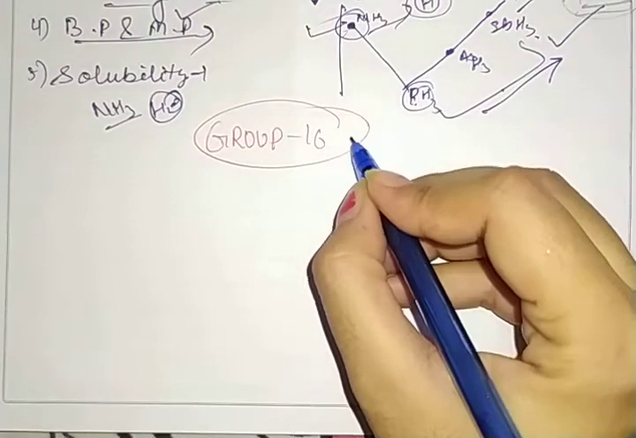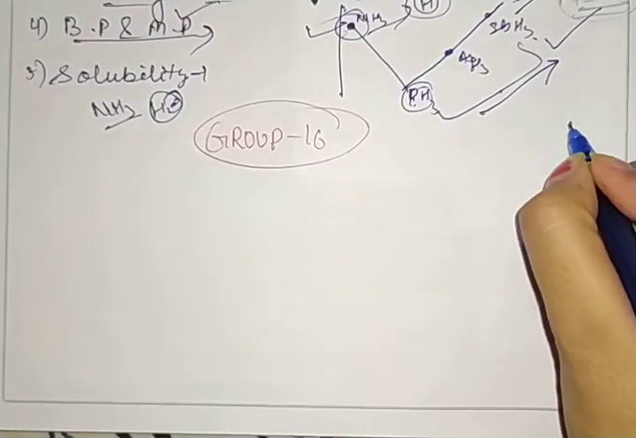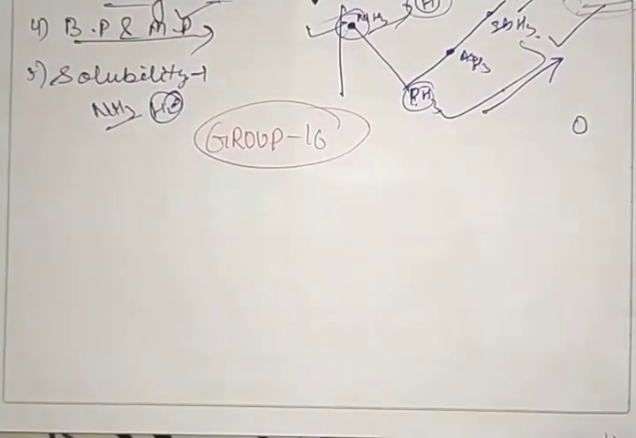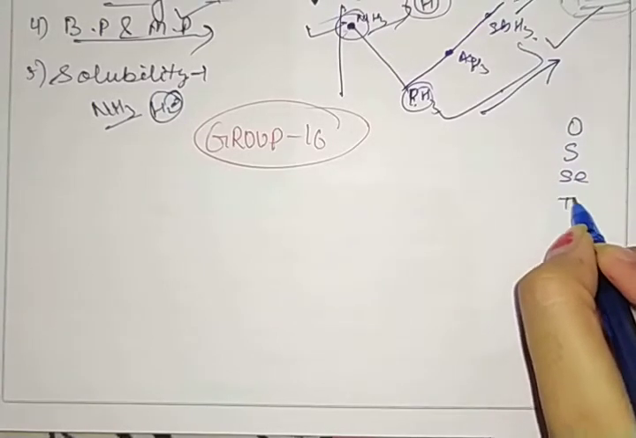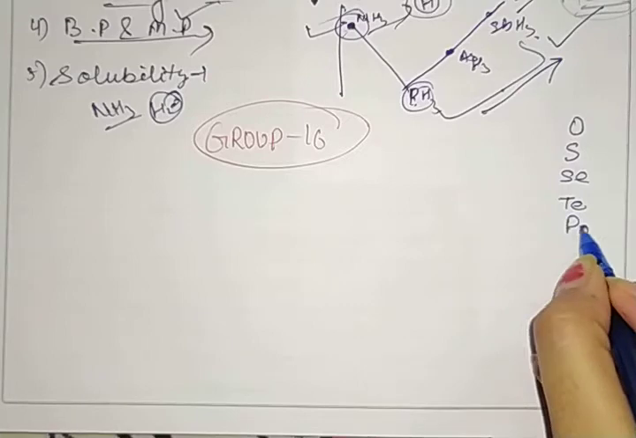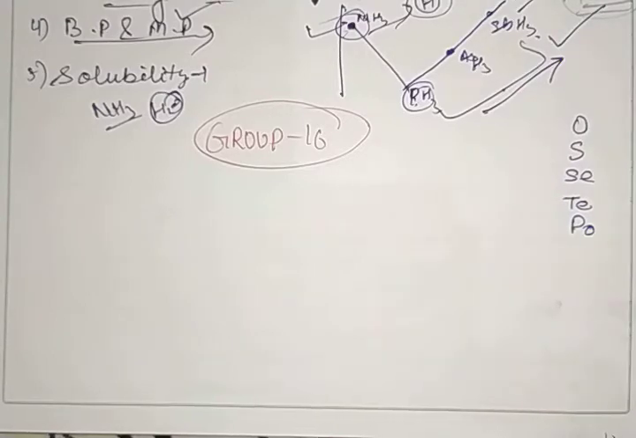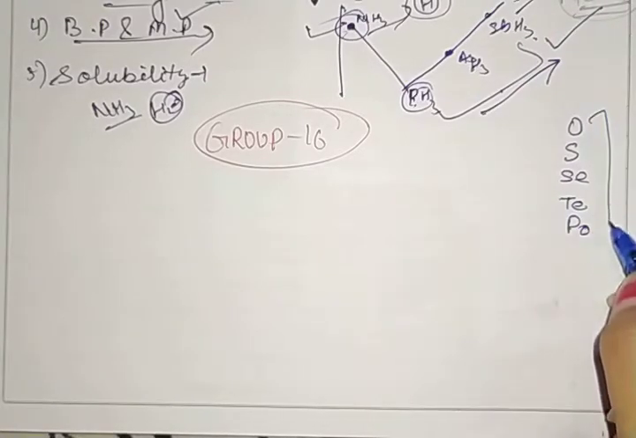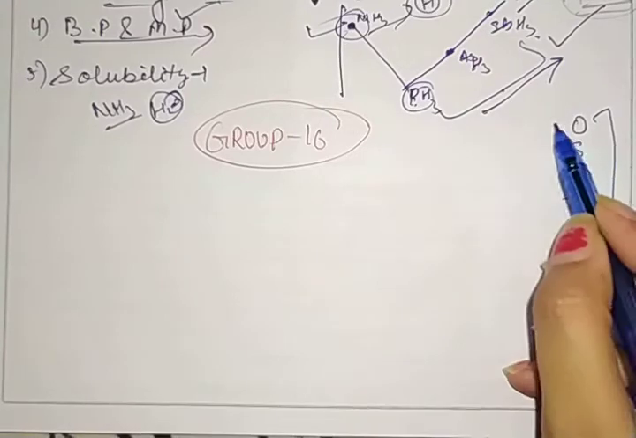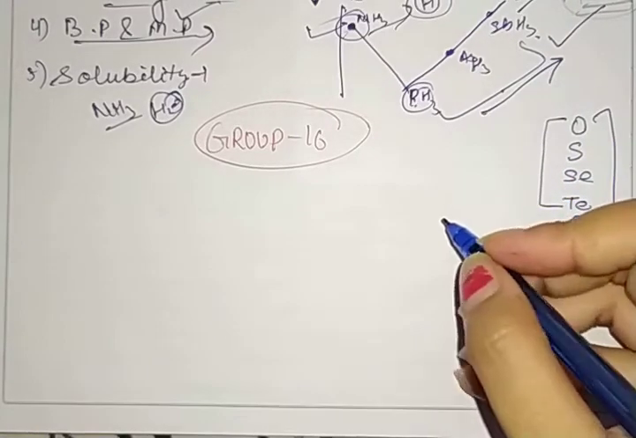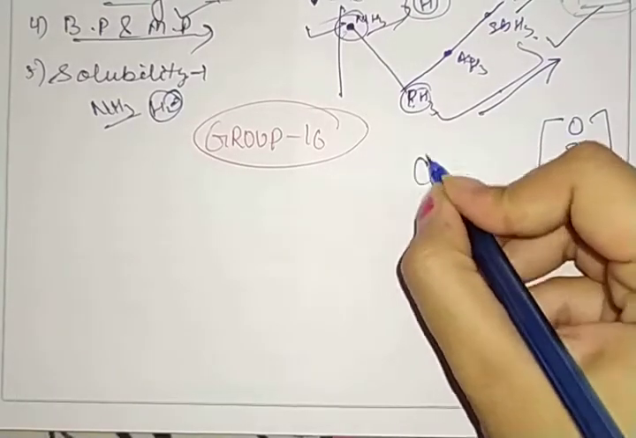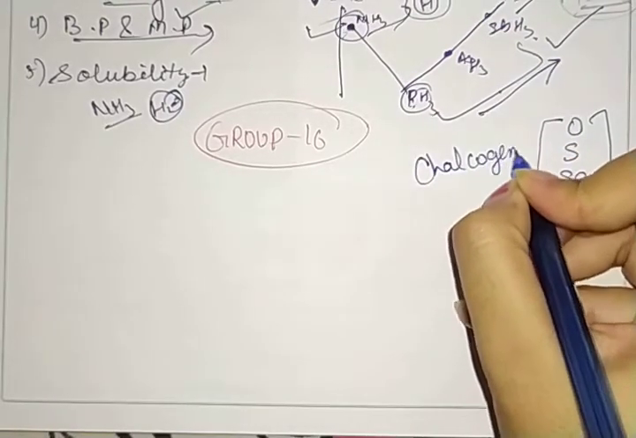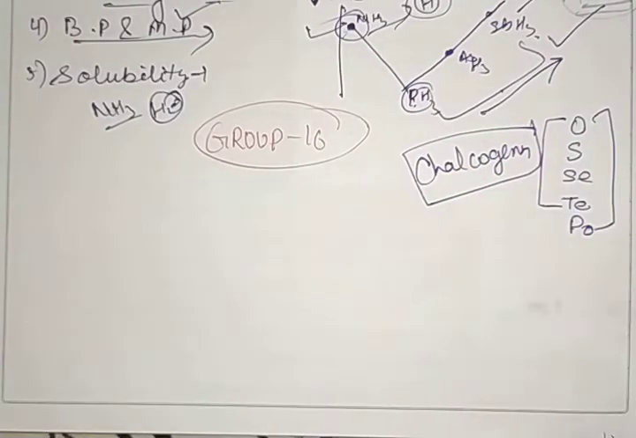Now next we have group number 16. Group number 16 contains 5 elements: oxygen, sulfur, selenium, tellurium, and PO, that is polonium. These are the 5 elements. This is also known as the oxygen family, and the first 4 elements are known as chalcogens. As we discussed last time pnictogens, now these are chalcogens. Remember that point.